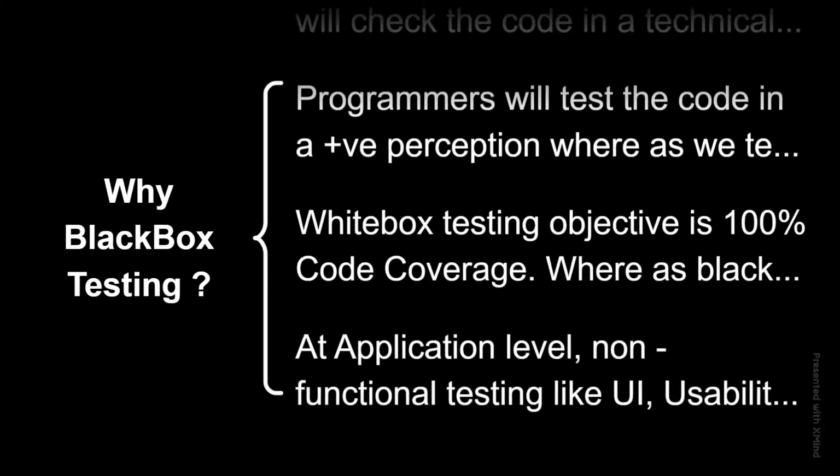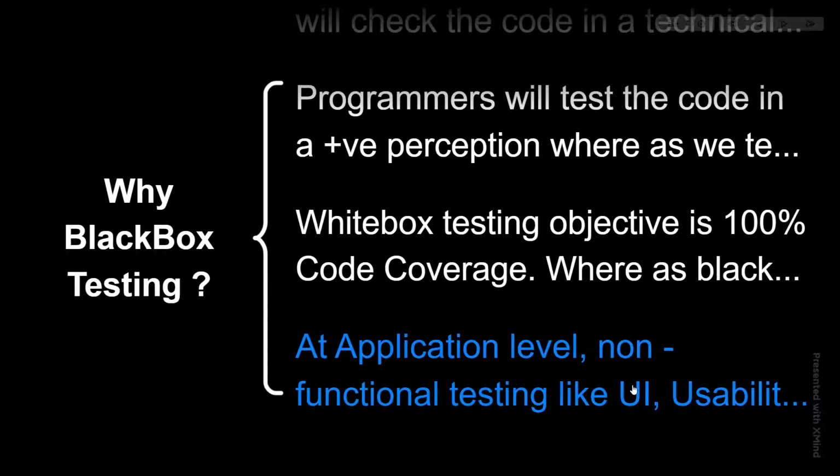We also have one more point here. At application level, non-functional testing like UI testing, compatibility testing and usability testing are not possible.